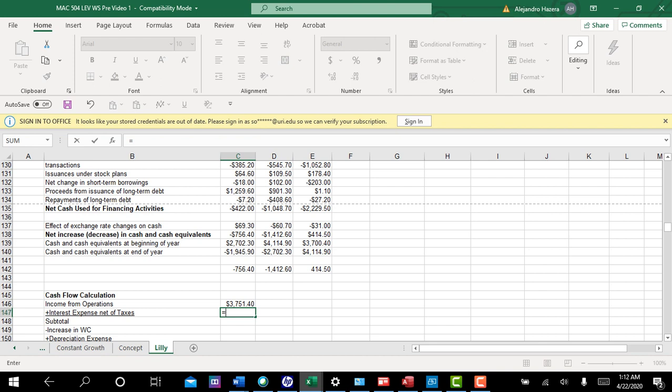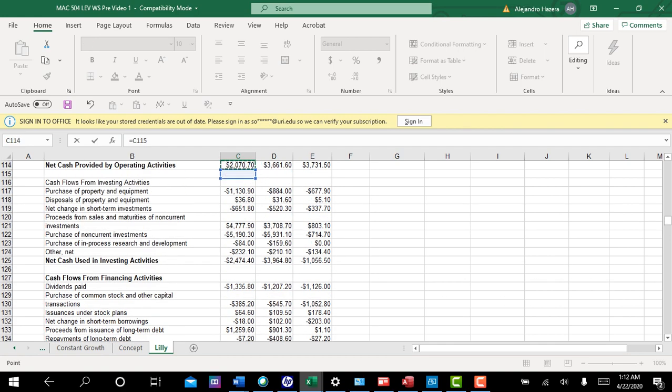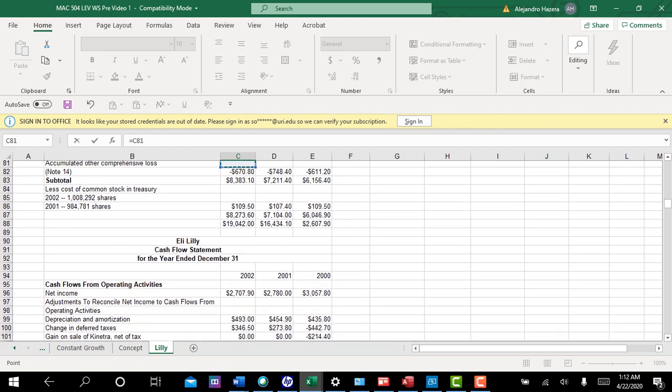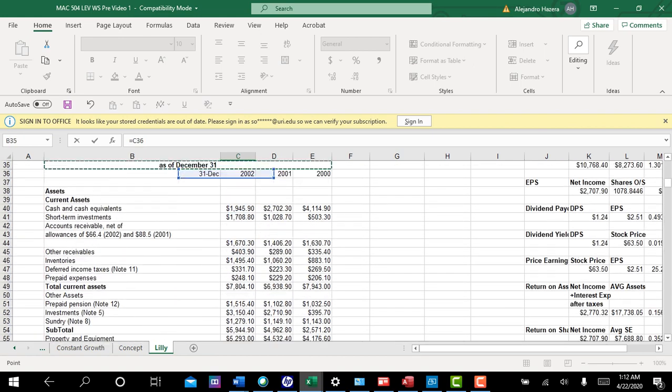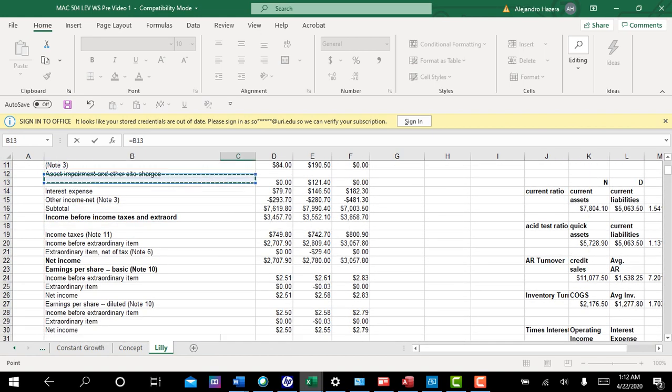Okay, so we're going to take the interest expense, and it's not as much as you might think it is. So we're going to add back the interest expense. Let's go all the way up here to the income statement again. Okay, and interest expense is that amount right there. And we'll fix the pluses and minuses in a second. I'm going to take the interest expense and multiply that times 1 minus my tax rate.